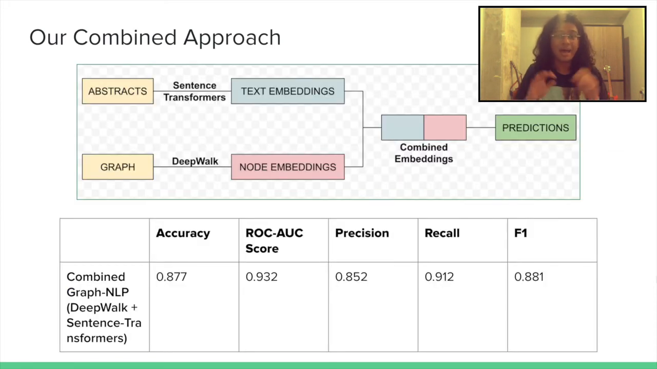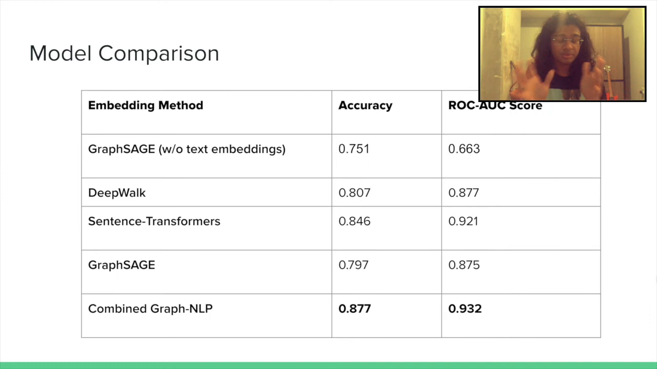And our results were absolutely fantastic. Our ROC AUC score increased to 93.2, which was the highest, and an accuracy of 87.7, which was also the highest. So this is a model comparison, and as you can see, the bolded ones are for the combined approach, and we achieved the highest metric scores for both of them.